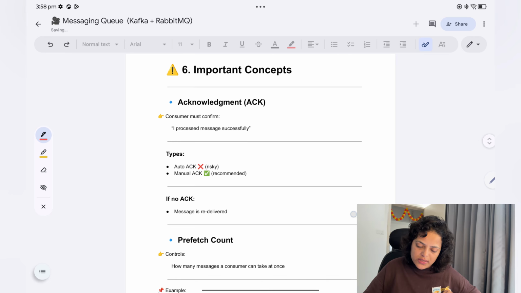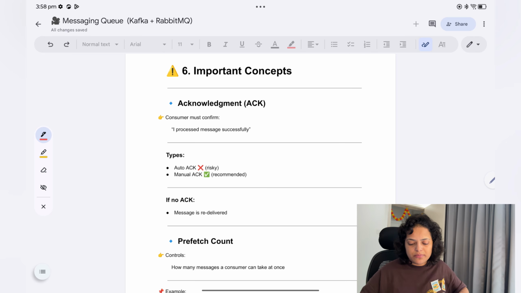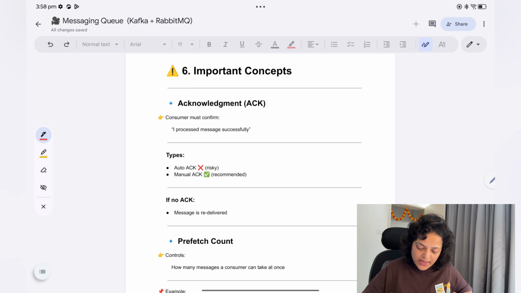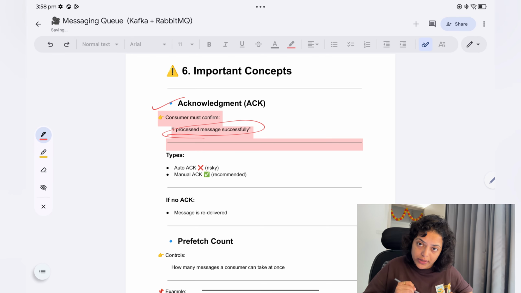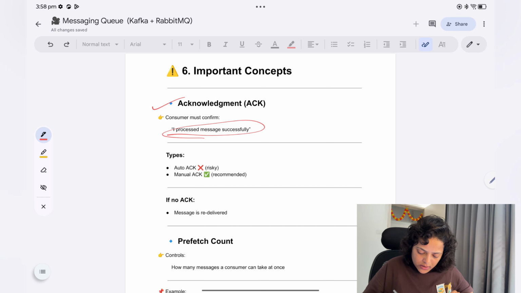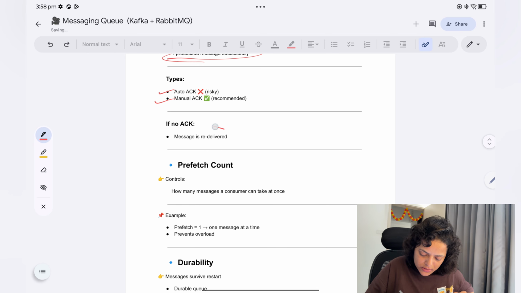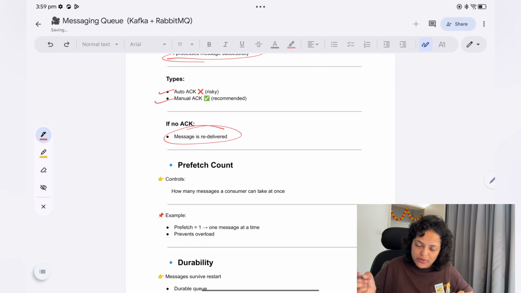Now, what are the important concepts in RabbitMQ? The first one is acknowledgement. The consumer must confirm that it processed the message successfully. The consumer sends an acknowledgement to RabbitMQ. There are types, auto acknowledgement and manual acknowledgement. If there is no acknowledgement, the message is redelivered, it will get delivered again.